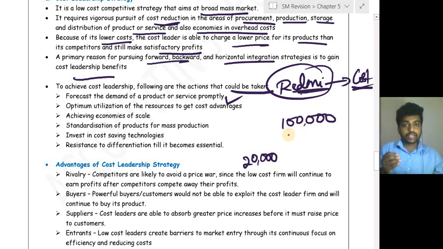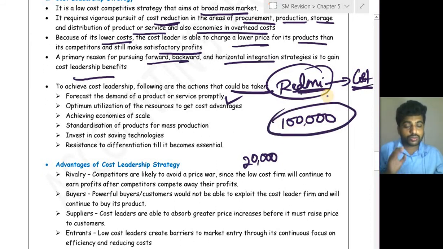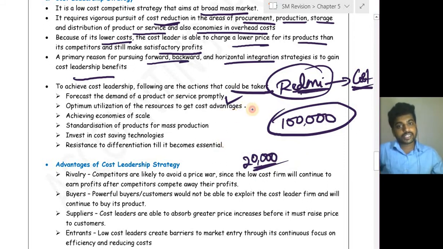So if you think that if you produce 1 lakh units, then your fixed cost per unit will be less, but if you produce that, it will be waste because the demand is only for 20,000 products. So you have to analyze how much the demand is there. You have to forecast it. Optimum utilization of the resources to get a cost advantage. So you have to utilize to the more extent.